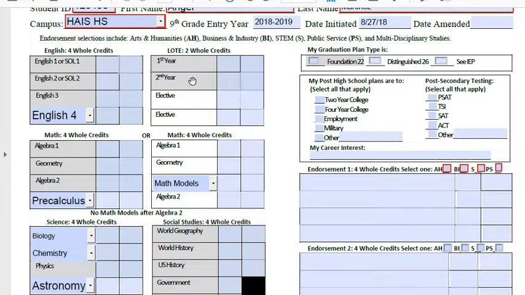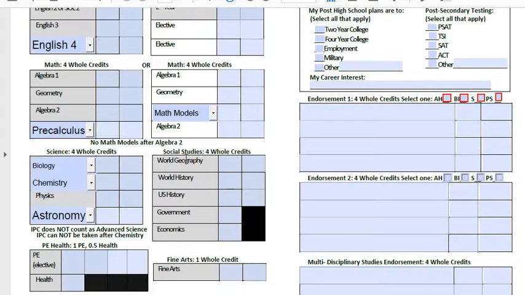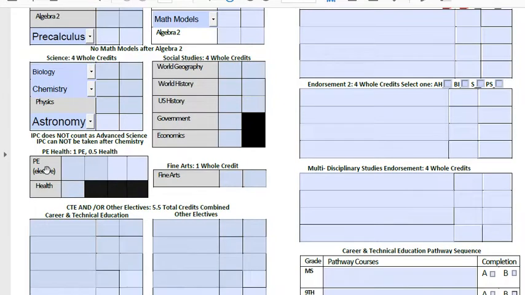Here, there is no option, but this is the languages other than English section. If you're taking Chinese, you'll have Chinese 1, Chinese 2, and hopefully you can do Chinese 3 and Chinese 4. If you do that, then you will qualify for the Arts and Humanities endorsement, which we'll talk about later, like I mentioned. Okay, PE, you're going to be taking at least 2 semesters of PE and 1 semester of health.